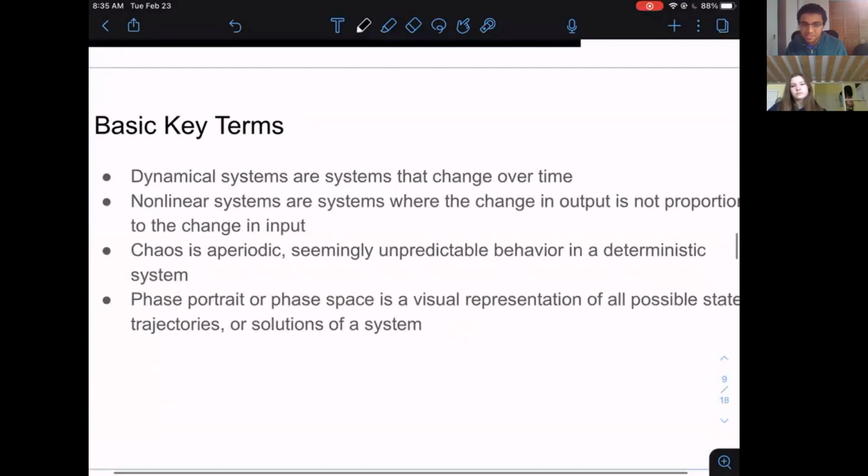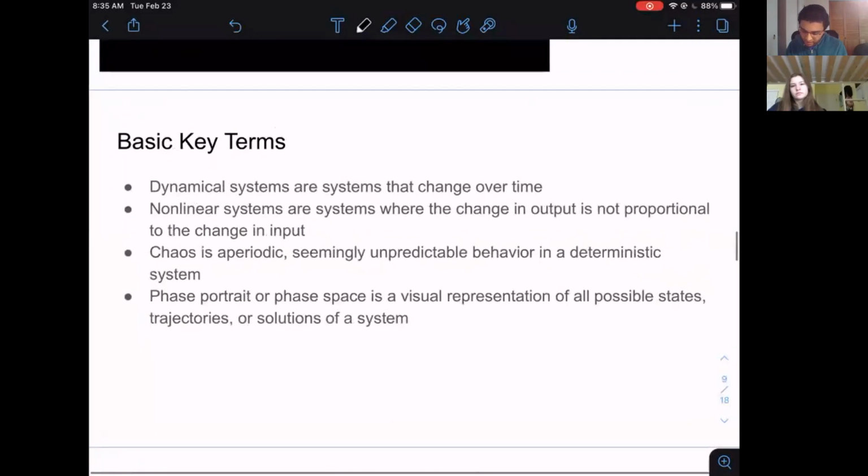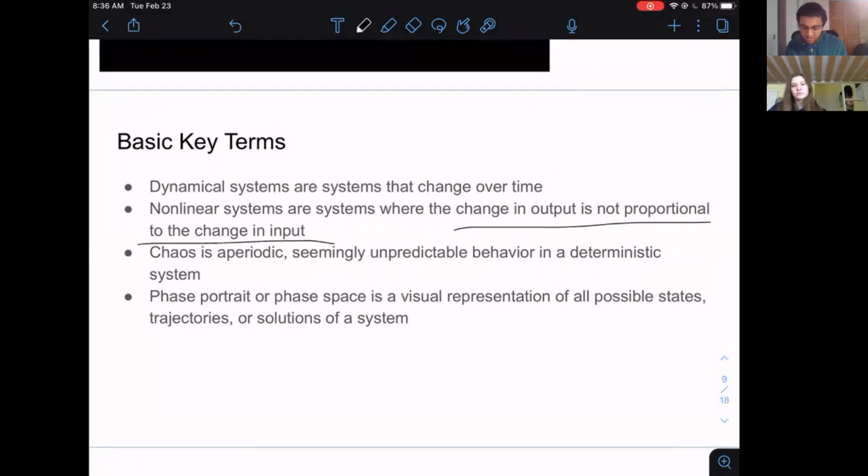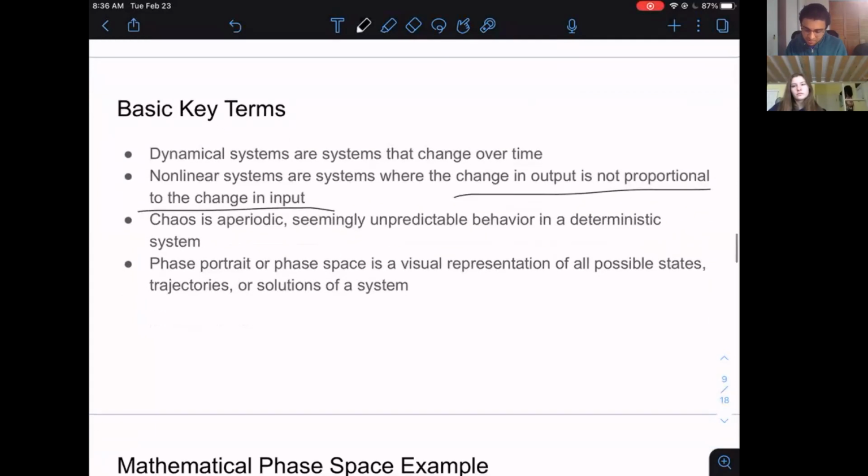Dynamical systems are just systems that change over time, right? And nonlinear is just not linear. When it's linear, you have some kind of direct proportion. In a linear system, the change in output is proportional to the change in input. In a nonlinear system, that is not the case. Chaos is where you have unpredictable behavior in something that's completely determined. That'll become a little bit more clear with some more examples.